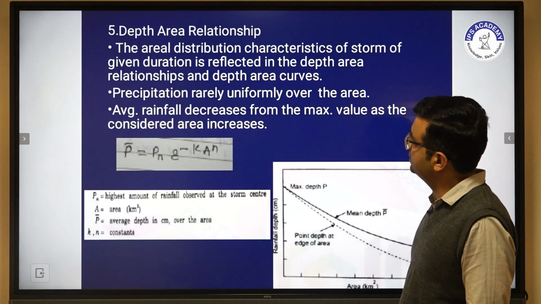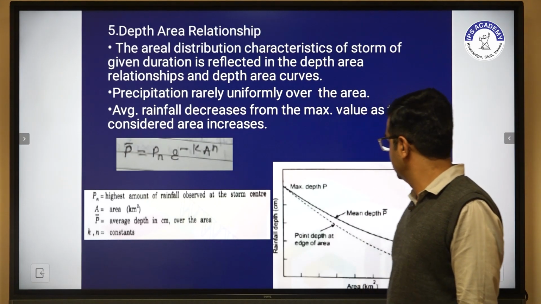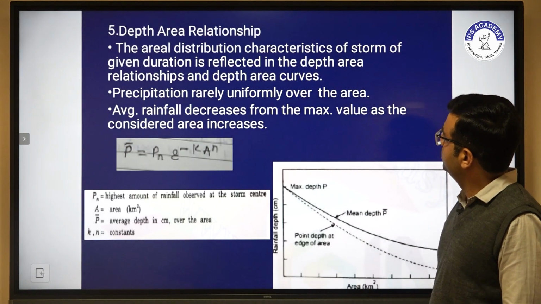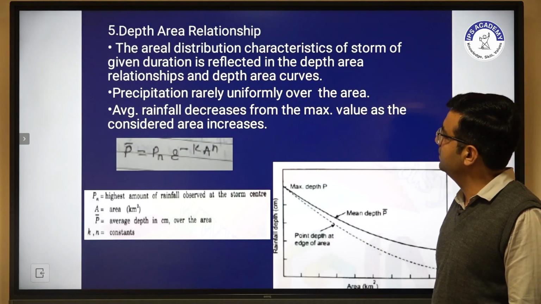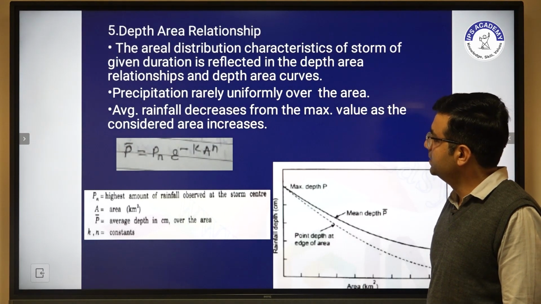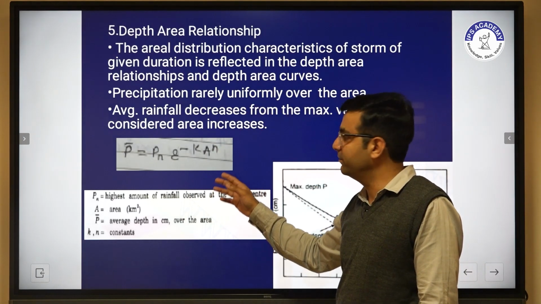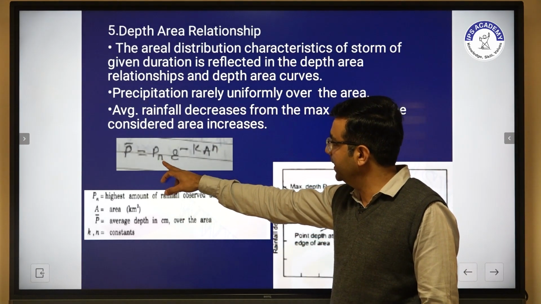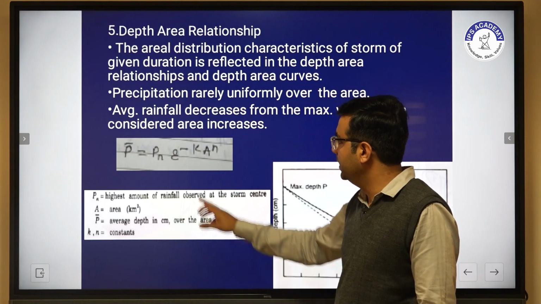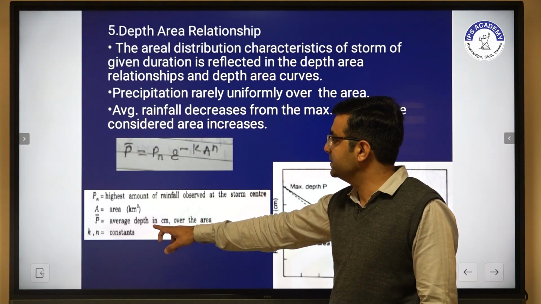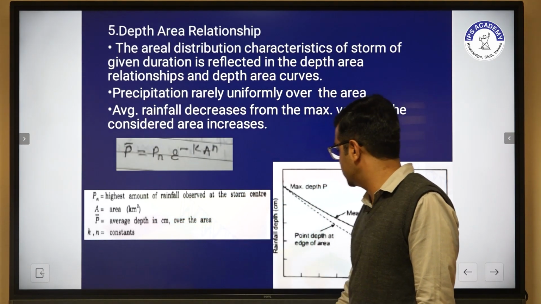Now this is another one, the depth area relationship. The areal distribution characteristic of a storm of given duration is reflected in the depth area relationship. In the previous slide we had a different formula, and for depth area relationship we have a different formula, where Pn stands for the highest amount of rainfall, A stands for area, P bar is the average depth, and K and N are constants.